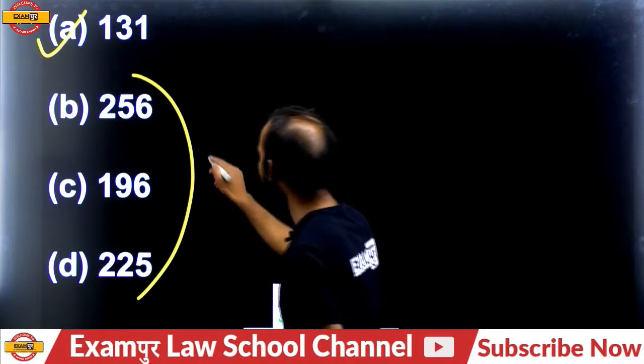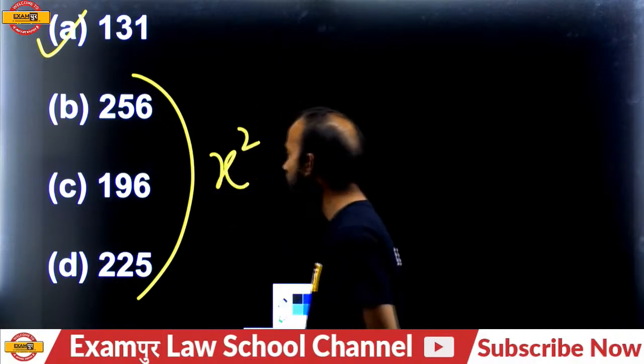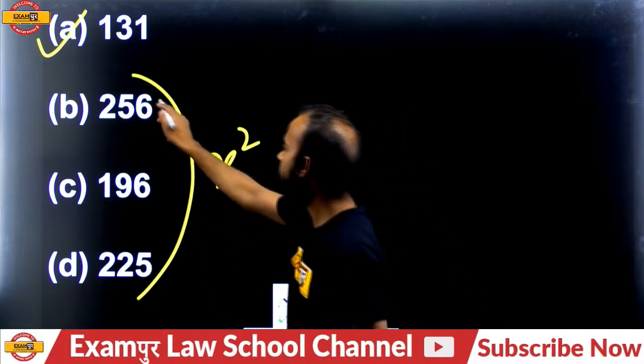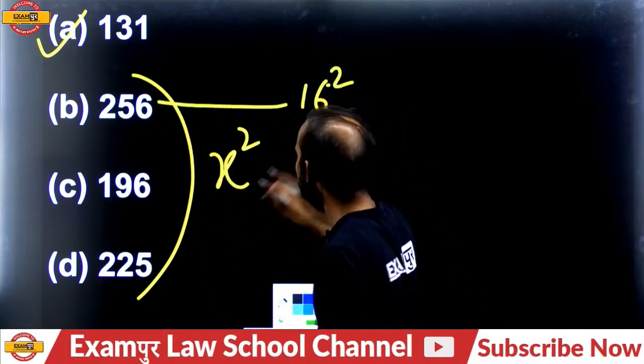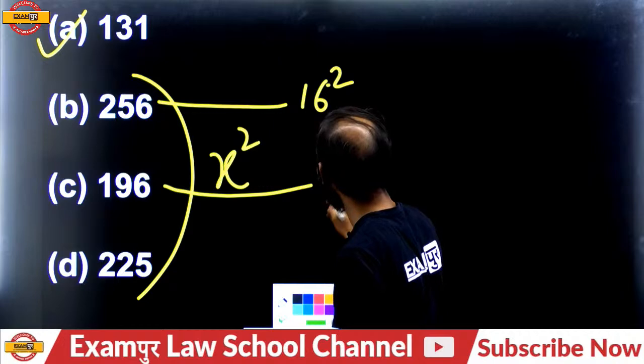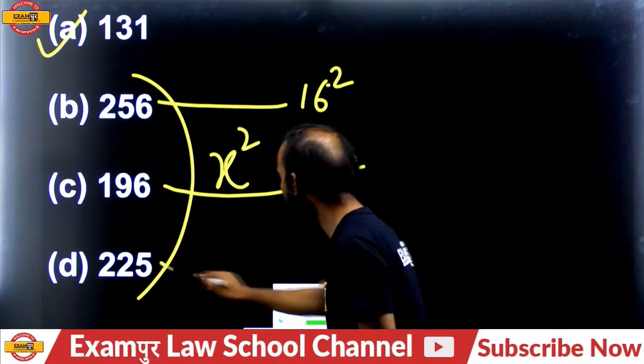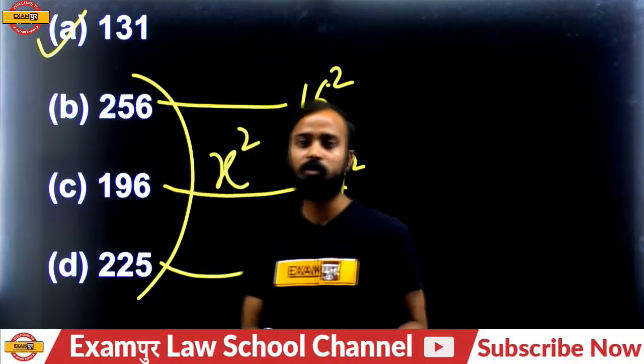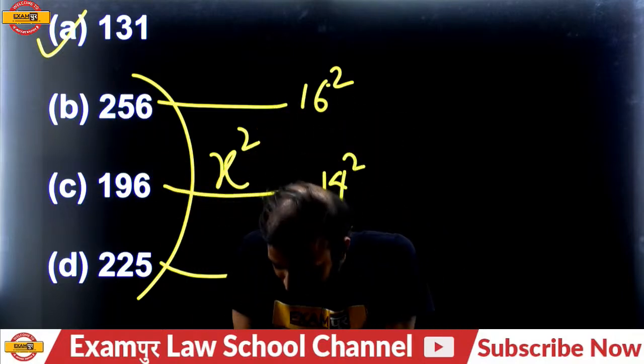So the answer will be 131, because all these numbers are perfect squares except 131. 256 is the perfect square of 16, 196 is the perfect square of 14, and 225 is the perfect square of 15.